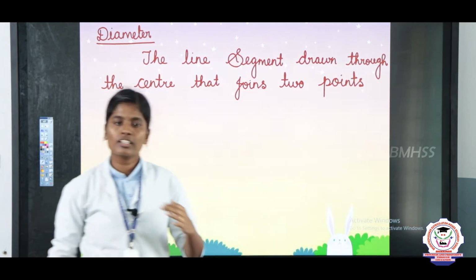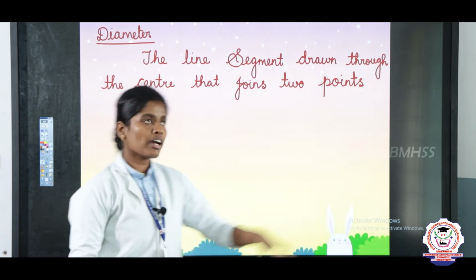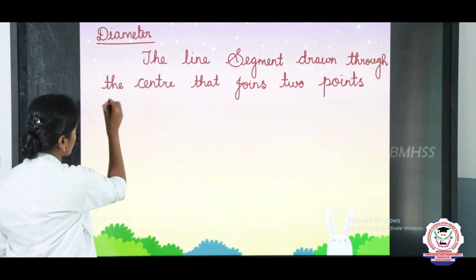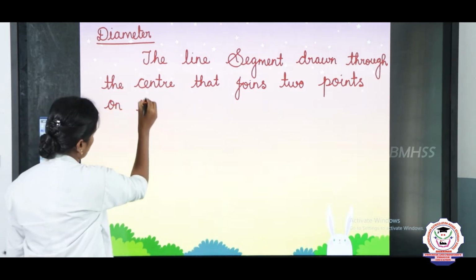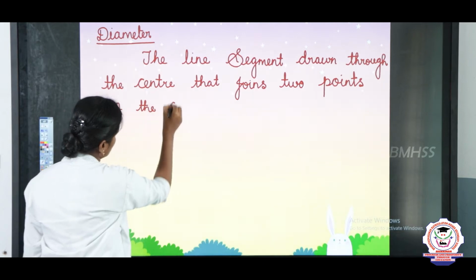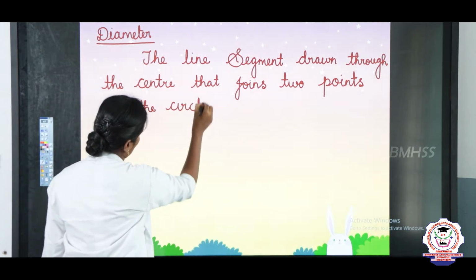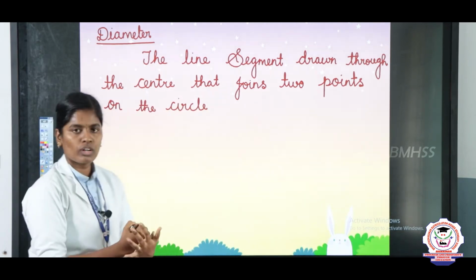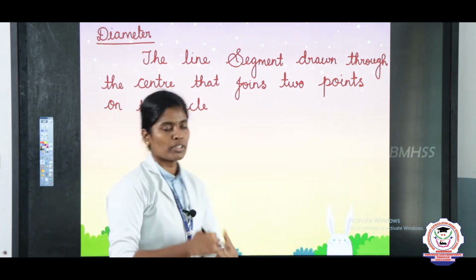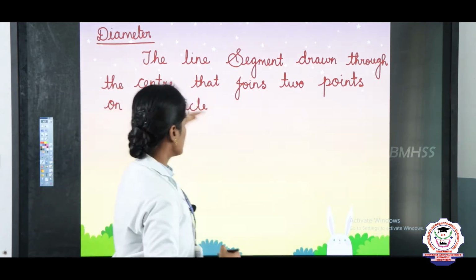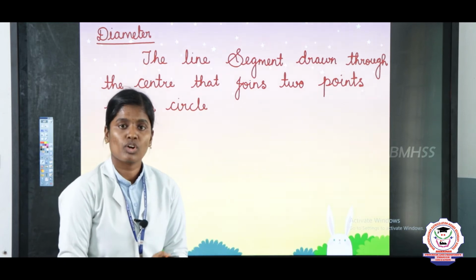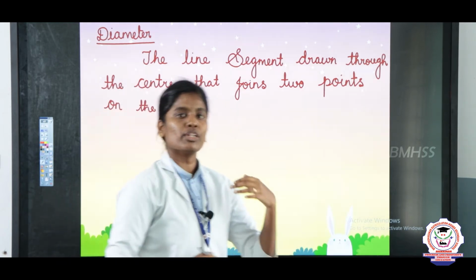2 points on the circle is called the diameter. So listen children, what is diameter? The line segment drawn through the center that joins 2 points on the circle is called the diameter. Now I am going to draw the diameter.